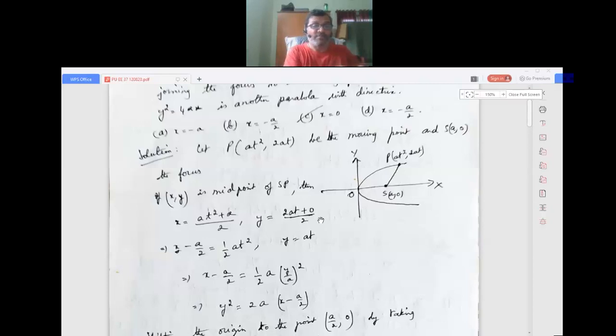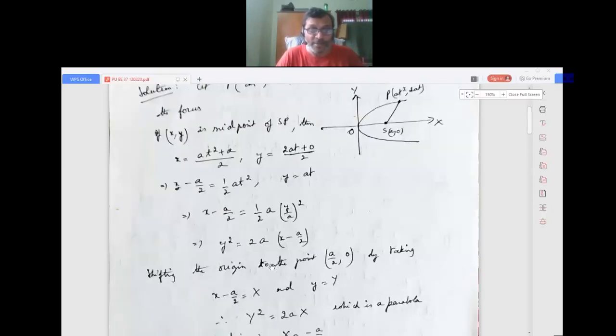So we take x is equal to the midpoint, at squared plus a by 2, and y equals 2at plus 0 by 2. After simplification, we get x minus a by 2 is equal to half a, t is y by a, substitute and we get a parabola like this. Then the question comes how to find the directrix from this. There are many methods. Whatever method teachers have taught, you use the same method.